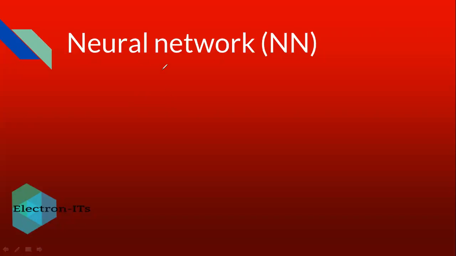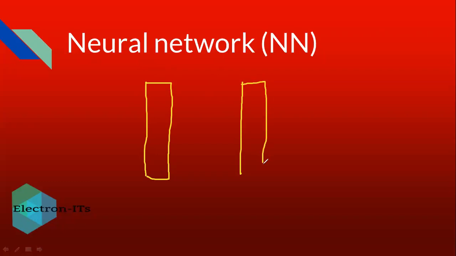This neural network consists of multiple layers. The initial layer we call the input layer. It consists of inputs, and then there is the output layer, with the output or multiple outputs.